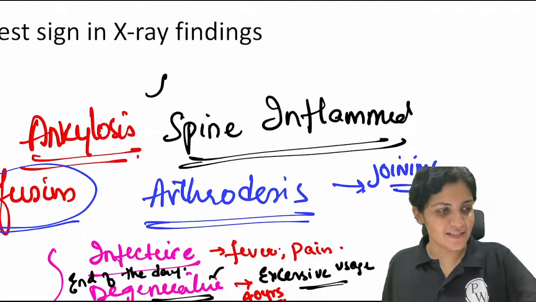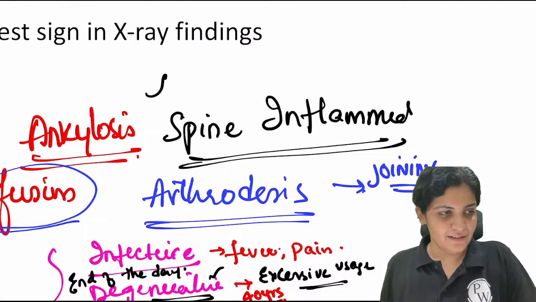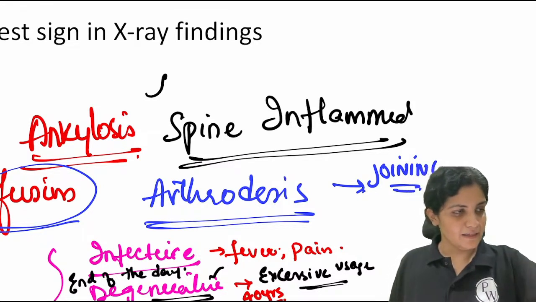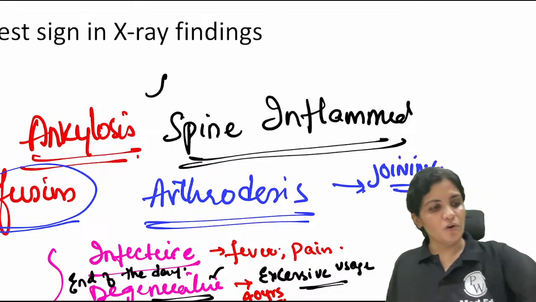What are the two things? Two bones in a joint.